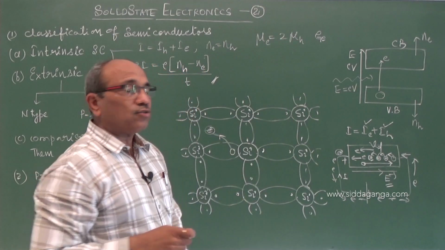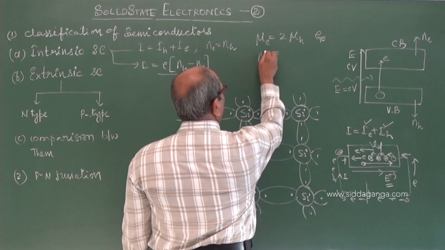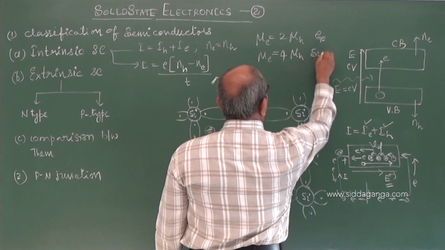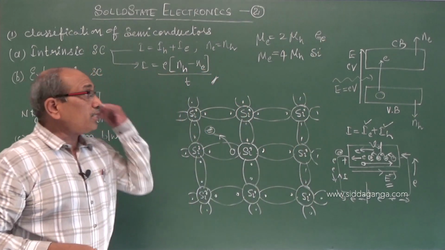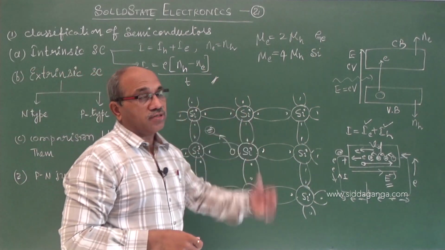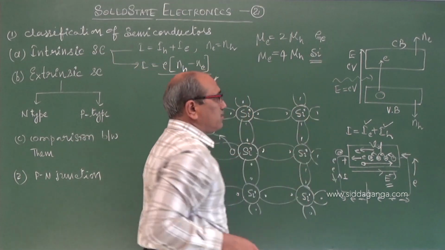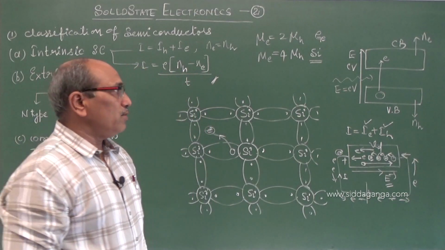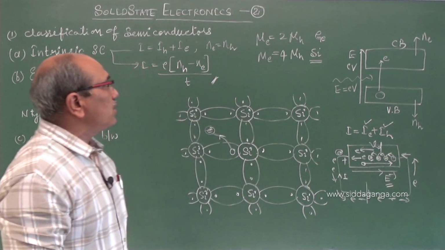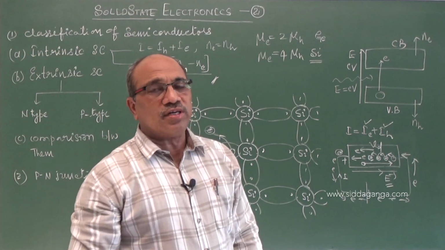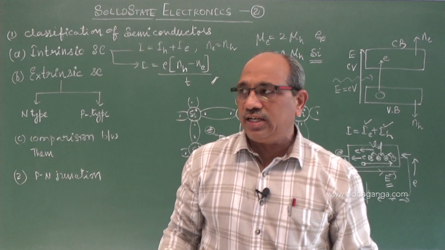This mobility of electrons is higher compared to that of holes, double the mobility of holes in case of germanium. In case of silicon, it comes to around 4 times the mobility of the holes for the electrons. Therefore, in many cases, I am saying we prefer silicon. This is about intrinsic semiconductor, including the properties we have studied as a semiconductor.